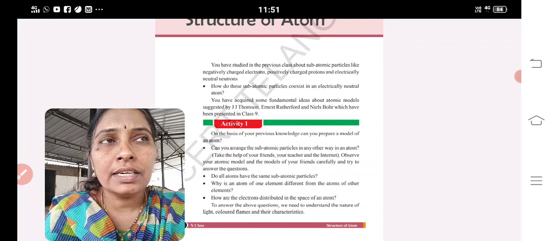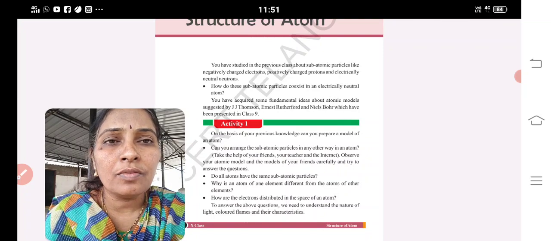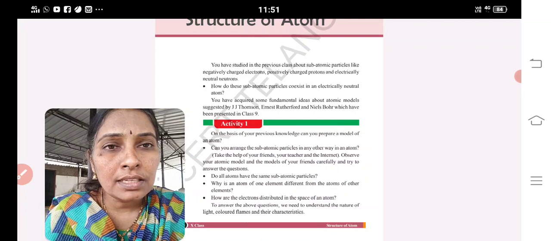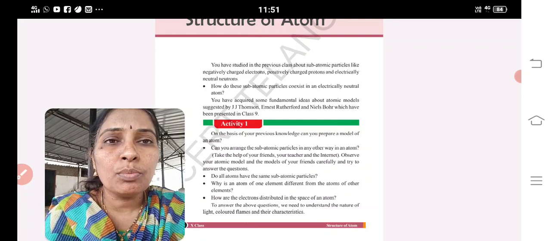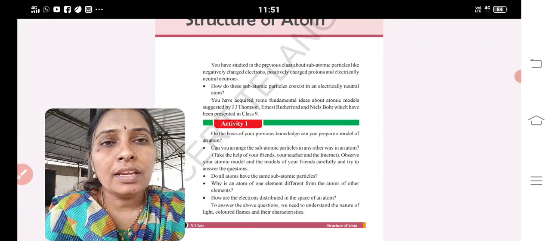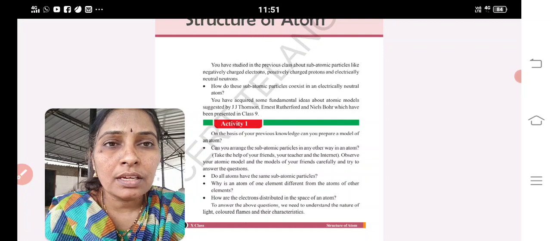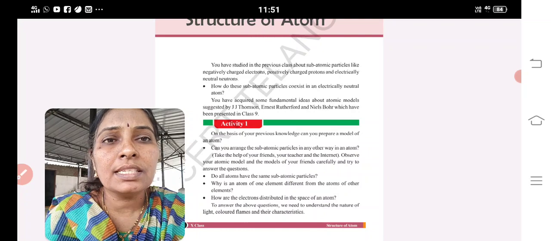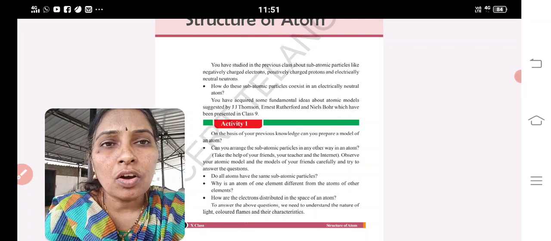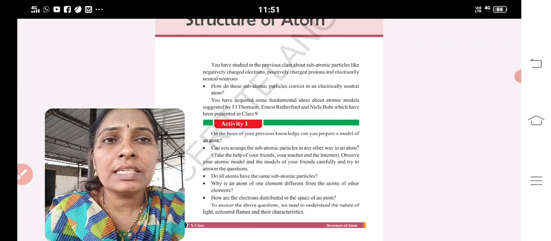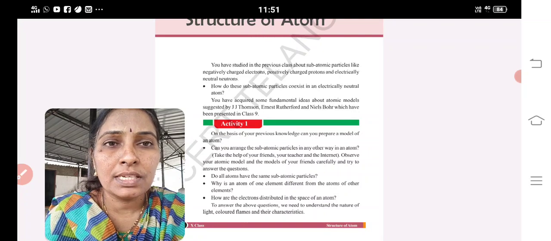We are studying structure of atom in the sixth lesson, and in this we are going to discuss the Bohr atomic model, where atoms can be divided, and electrons revolve around the nucleus in a specified path, that is a stationary path, a stationary orbit.